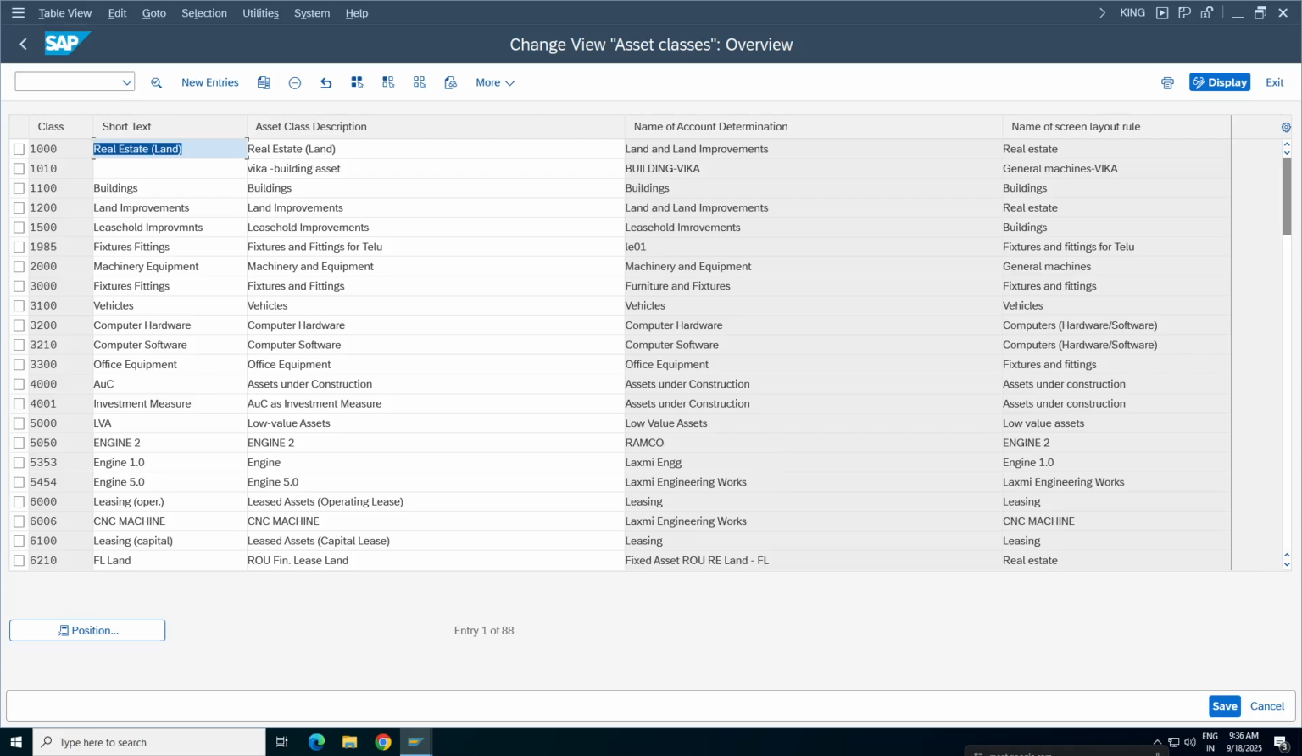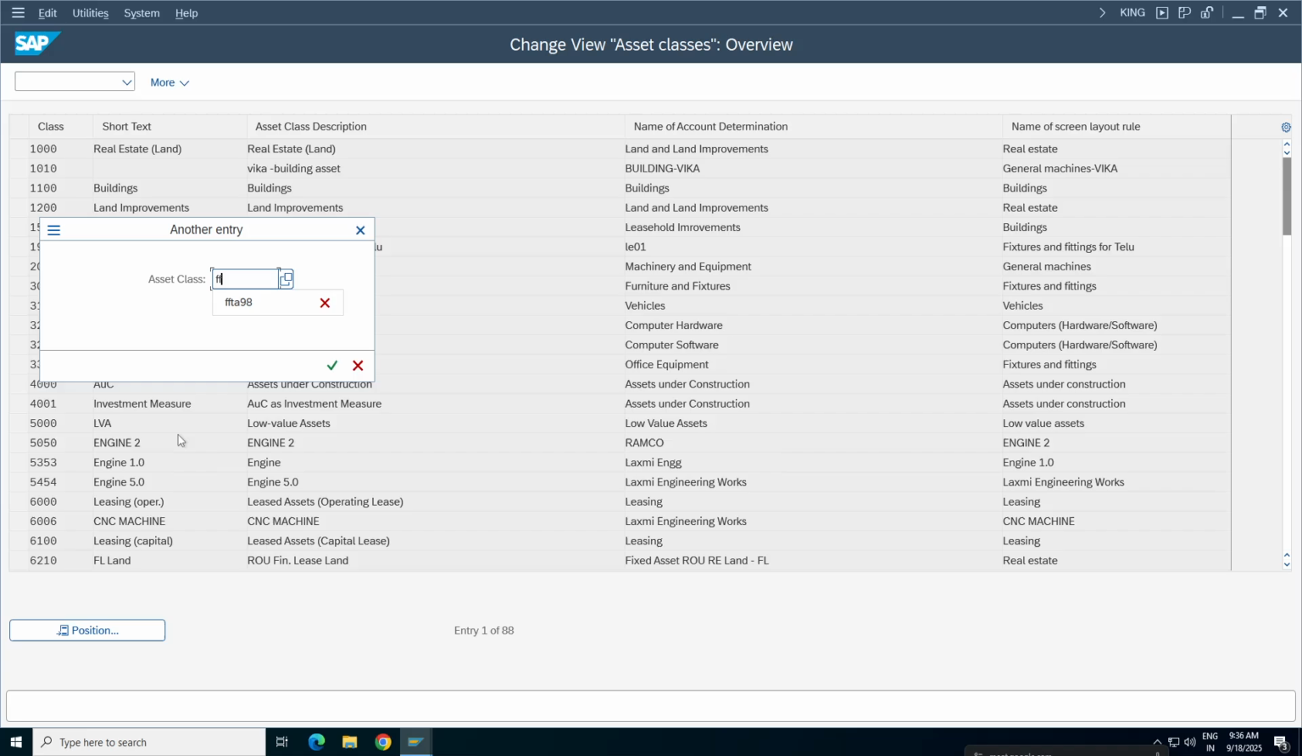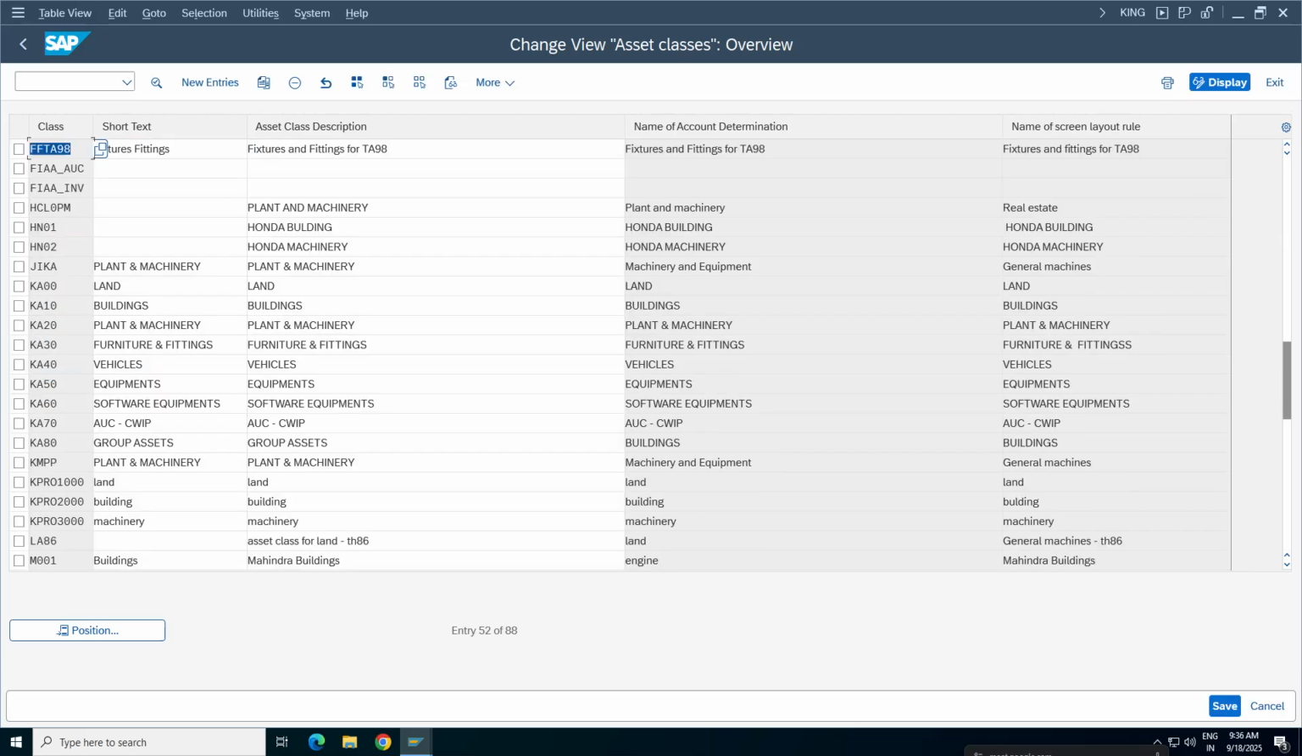Asset classes are nothing but asset groups, you can say. I mean, one is buildings, one is vehicles, furniture and fittings. SAP already provided predefined standard asset classes. If you want to define your own, you can define it by copying the standard one. So we already defined FFTN98, right? Which is furniture and fittings, TN98. So this I have copied from the standard one.